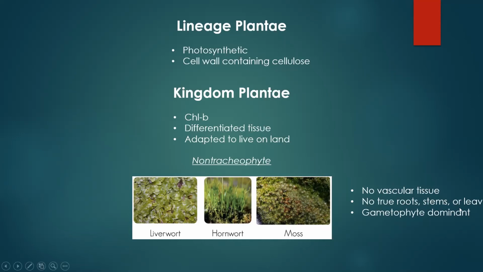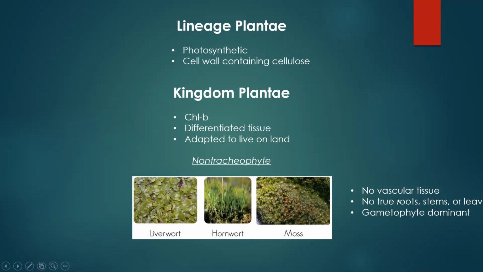Well, they do have something that's like a root. If you took their type of root and cut it in half, you're not going to see tissue layers. You're only going to see one type of tissue there. Same thing with the stems and same thing with the leaves. So because there's only one tissue for their root-like structure, we don't call them roots. However, when we get into more complex plants and you cut a root in half, you'll see multiple tissue layers, tissues working together to create that root organ. Okay, so since they're not true roots, they don't really have stems, but they're not true leaves either. We have different names for them.